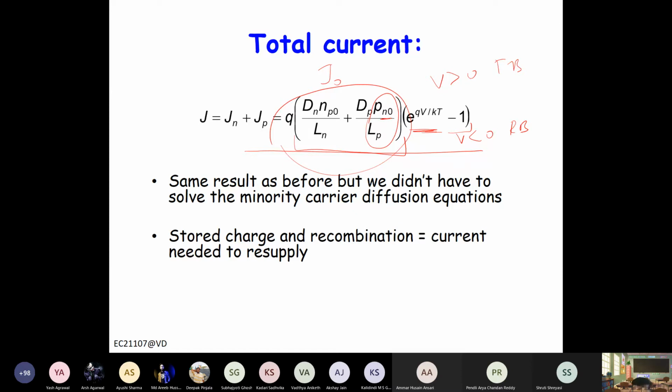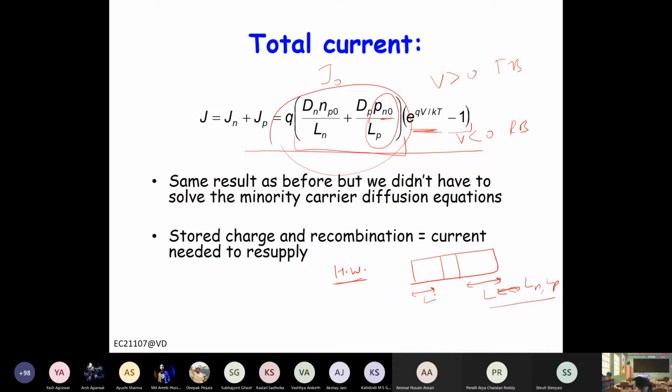Now I give you one homework here. Let's say the length of the N region or P region is short, comparable to Ln or Lp.